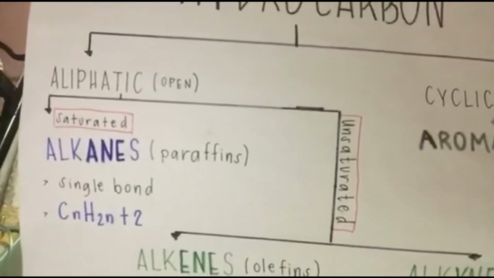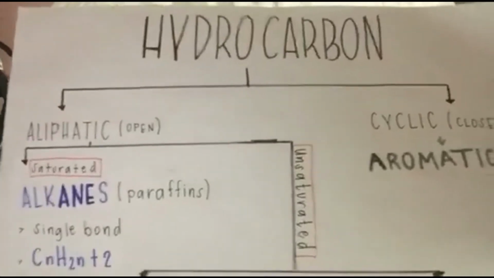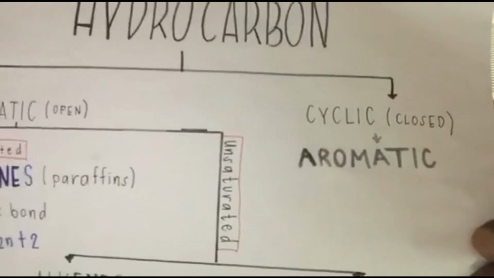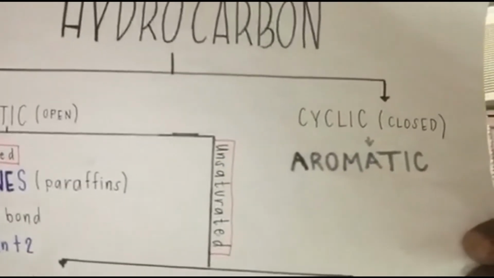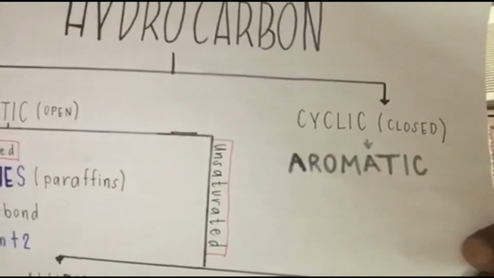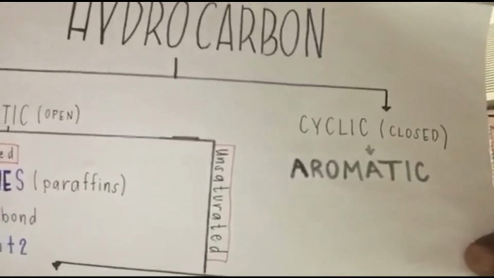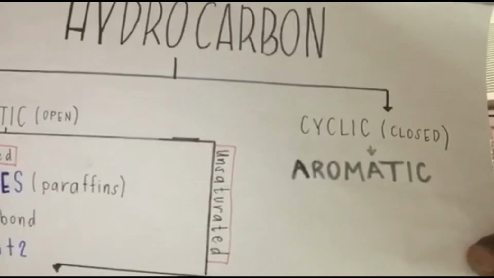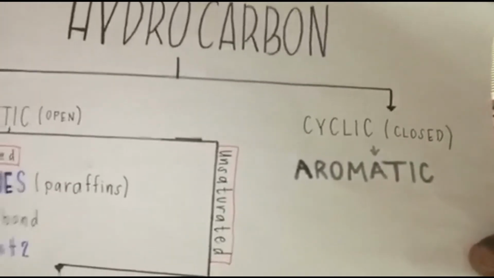Since we discussed the first type of hydrocarbon, which is the aliphatic, or also known as open-chain compound, we will now proceed to the second type of hydrocarbon, which is the cyclic, or also known as closed-chain compound. And under this compound is the aromatic.